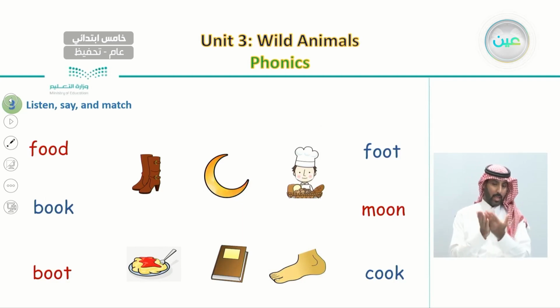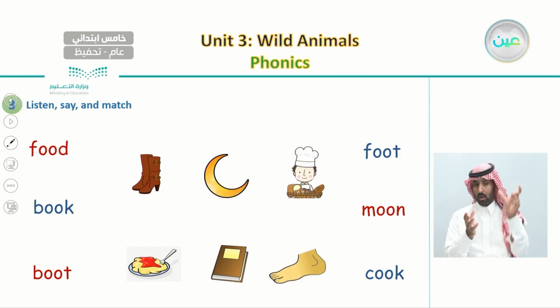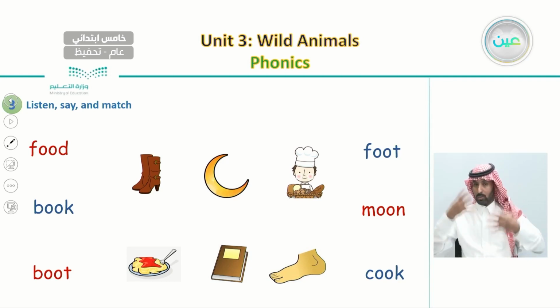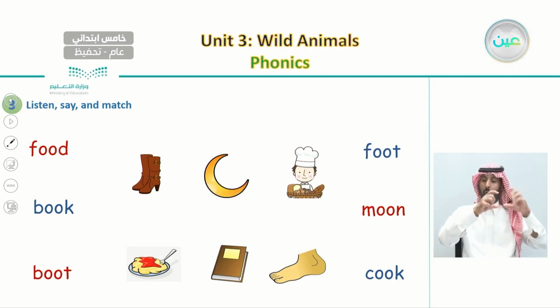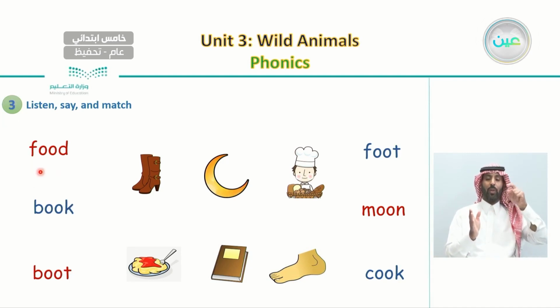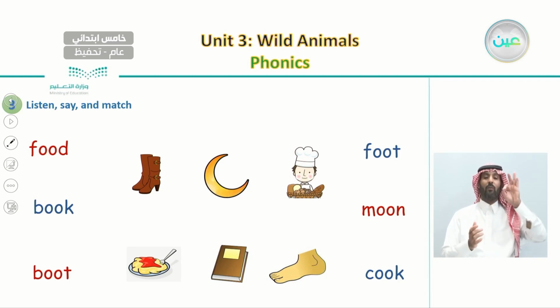Here again, we're going to listen, say it again, and match each word. The first thing is we're going to listen to all of these words, and then we're going to match them with the right pictures. So in the first one, OO says food. Food. Repeat after me. Food. Book. Book.